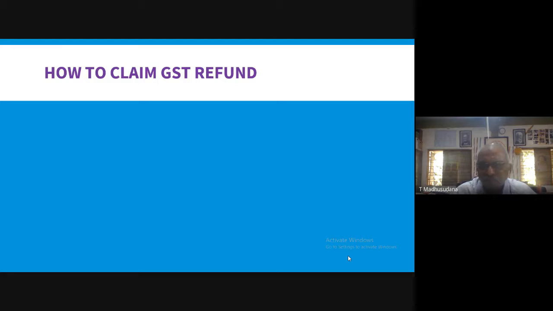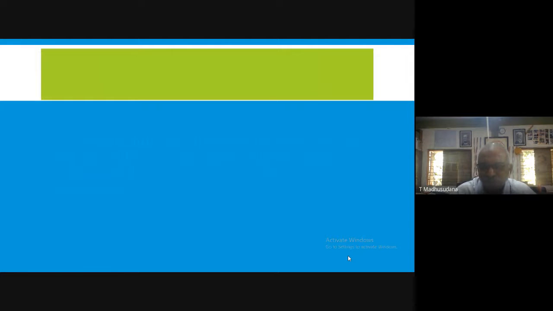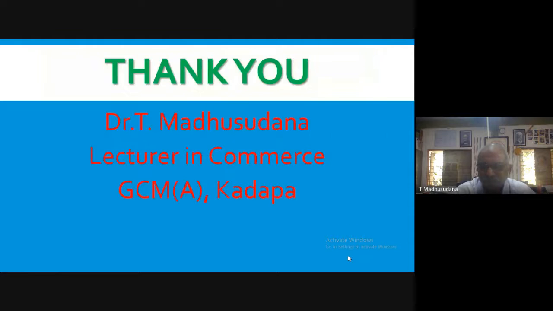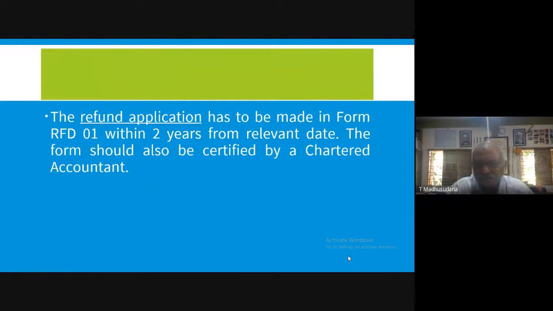Next, how to claim GST refund? The refund application has to be made in form RFD01. This form is available in the GST portal.